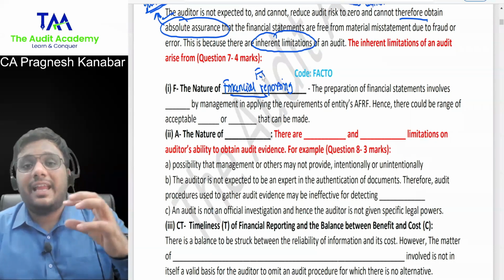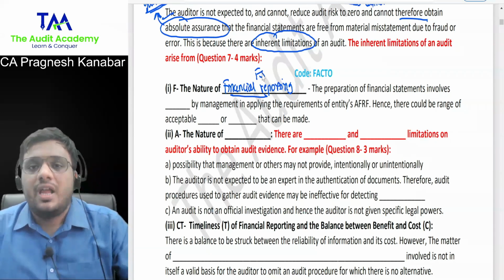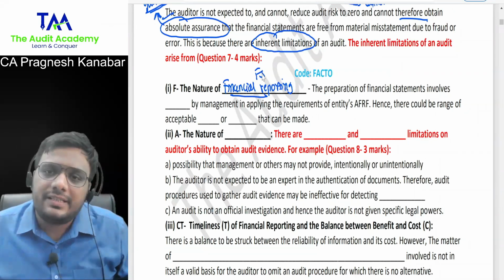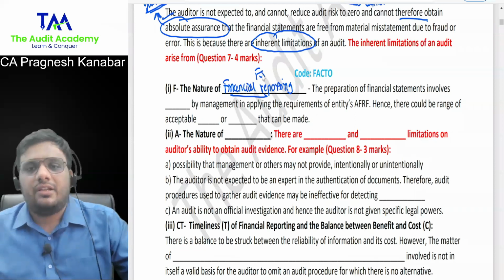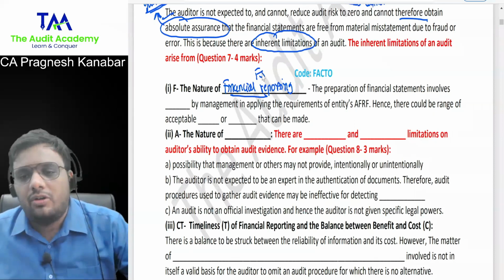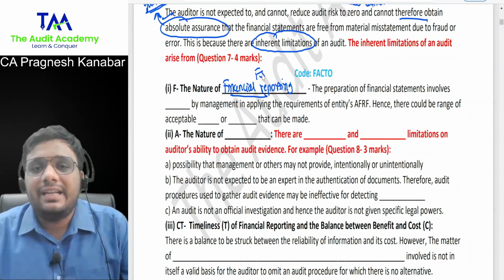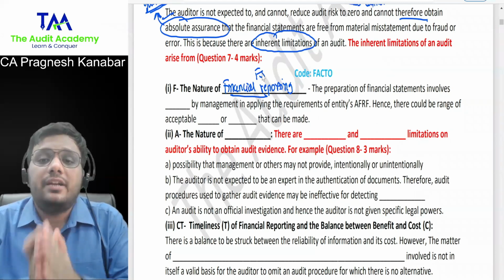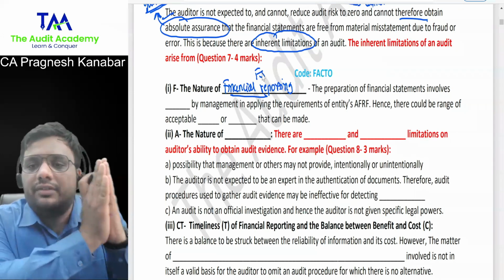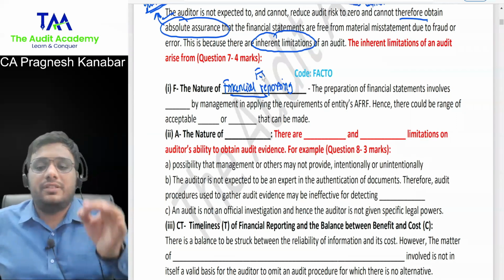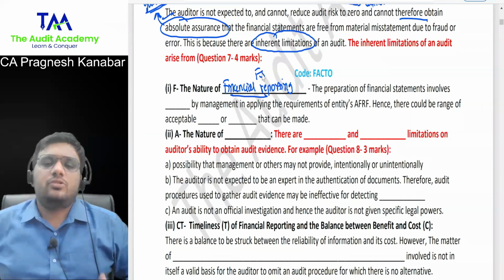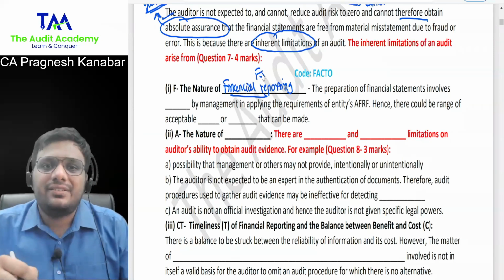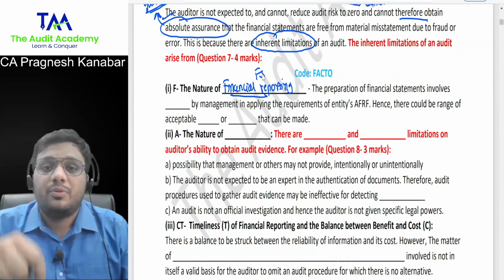Can I say that there can be various levels of interpretation? Management may think that X figure is correct. Auditor may think that Y figure is correct. Neither management is correct, nor auditor is correct. Neither they are wrong, nor auditor is wrong. So can I say that because these things are dependent upon judgment, auditor cannot get 100% conclusive evidence? Yes or no, sir? So obviously, auditor cannot provide guarantee because of these reasons. This is the biggest reason why auditor cannot provide guarantee.